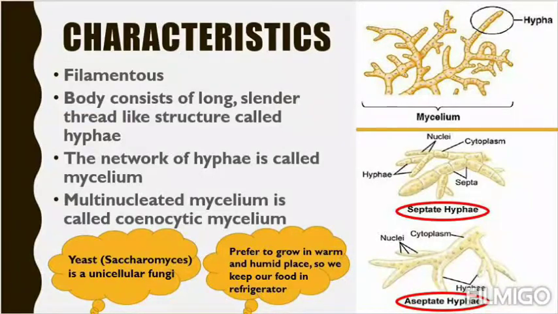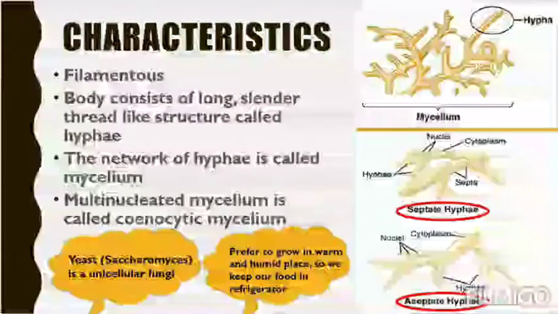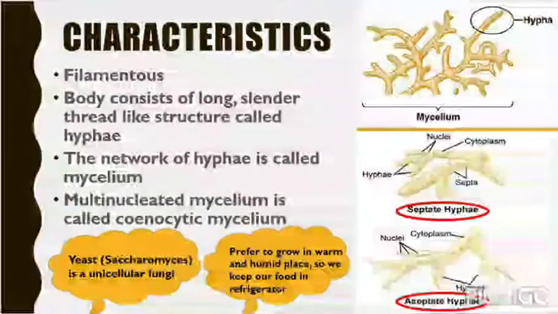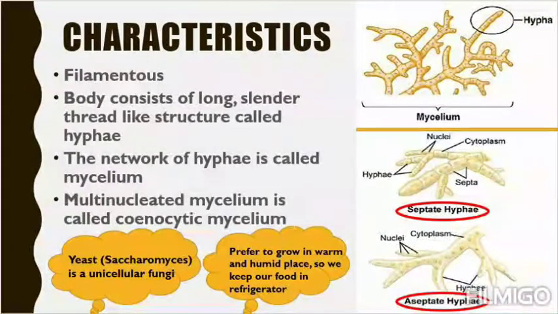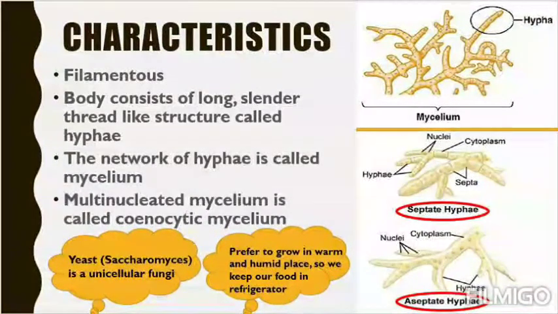So this mycelium must be having more than one cell, so each cell must be possessing more than one nucleus. That is why this is coenocytic mycelium. Coenocytic means multinucleated condition. That means this cell is having more than one nucleus.